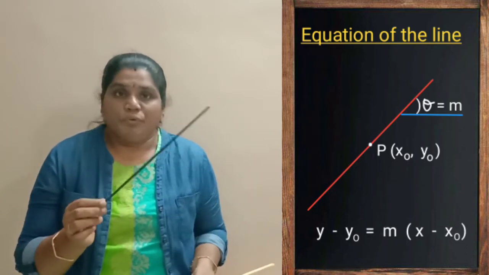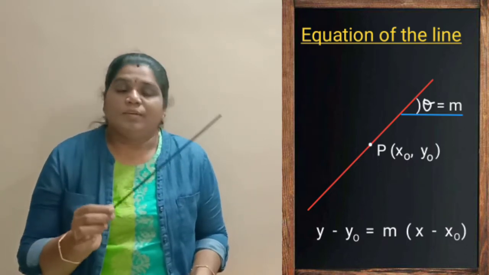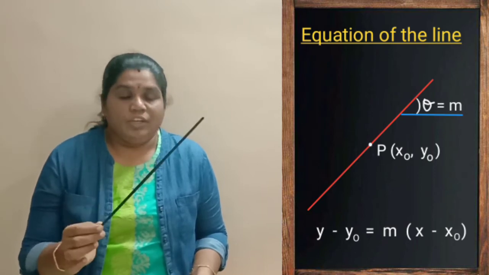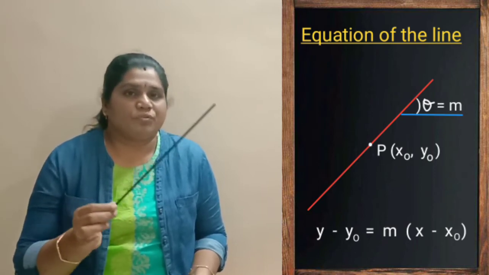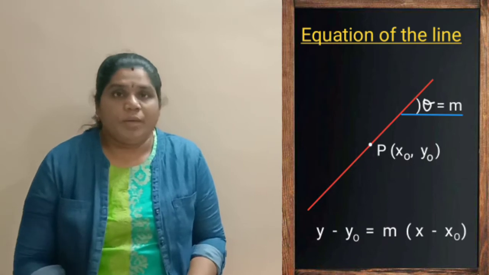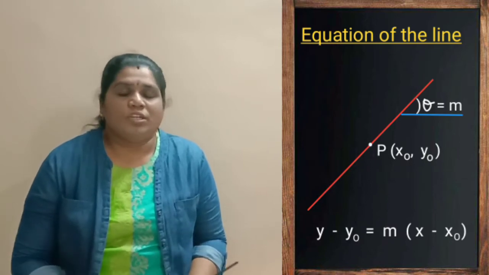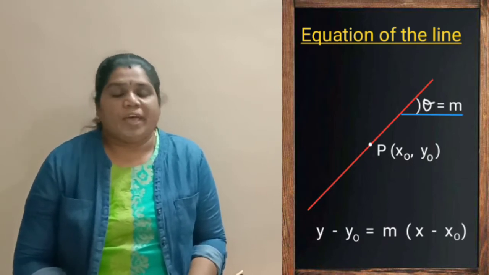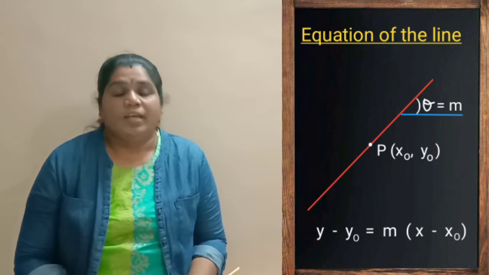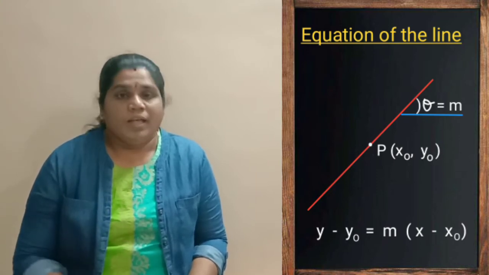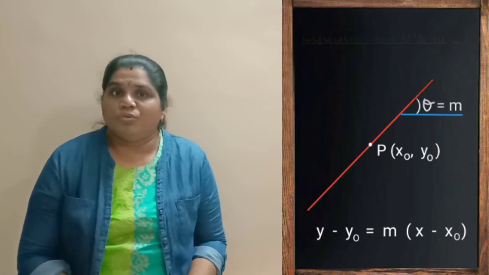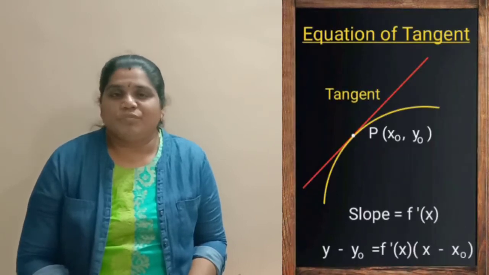If you know the slope of the line and a point on that line, you can find the equation of the line using the formula y minus y naught is equal to m times x minus x naught.